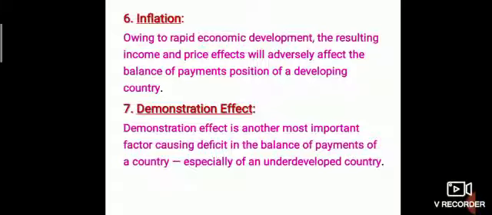Seventh one, demonstration effect. Demonstration effect is another most important factor causing deficit in the balance of payment of a country, especially of an underdeveloped country. This effect mainly occurs in underdeveloped countries where people come into contact with the advanced countries. By this, they adopt the culture and style of advanced countries, which will boost imports and decrease exports.